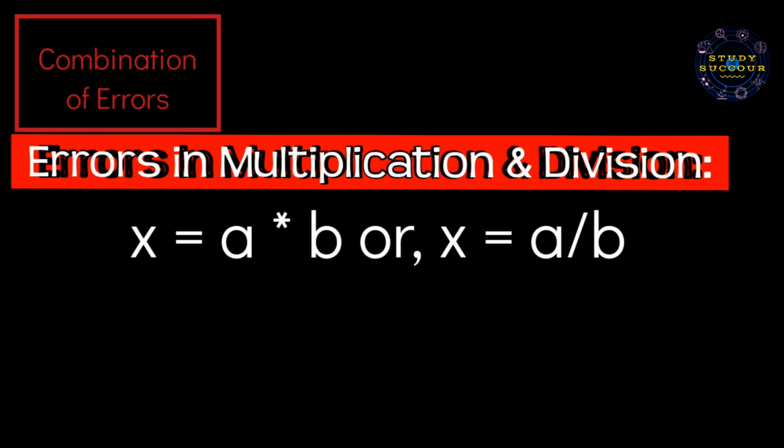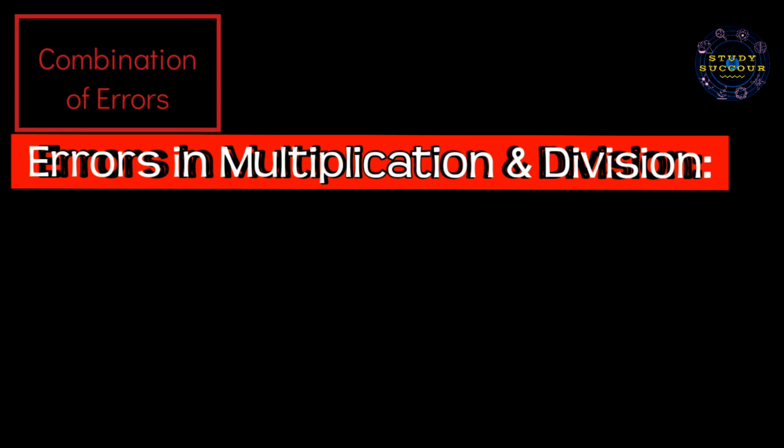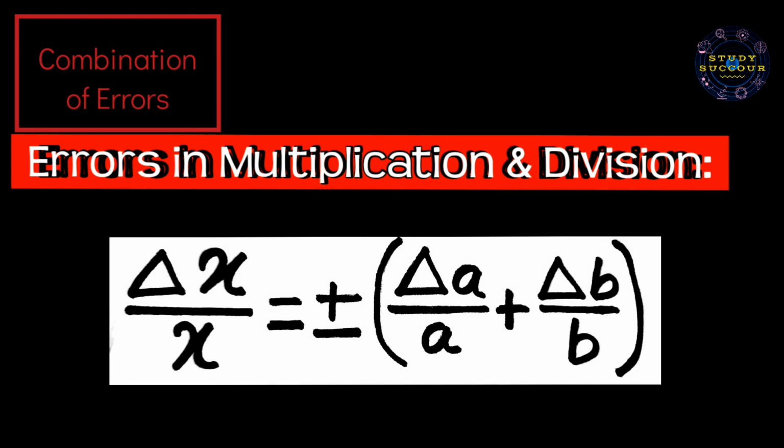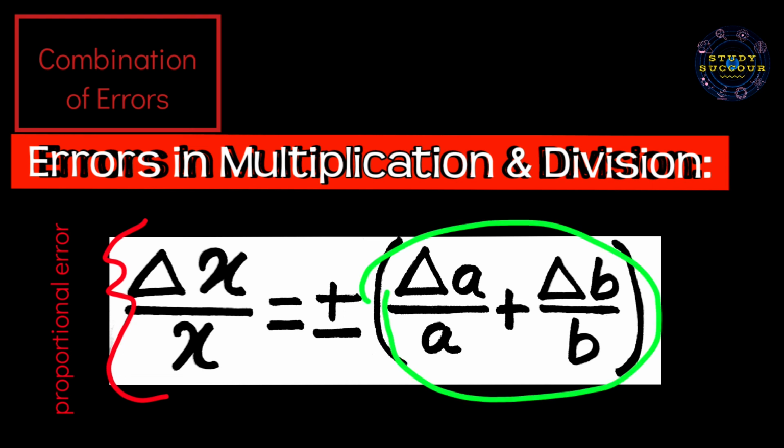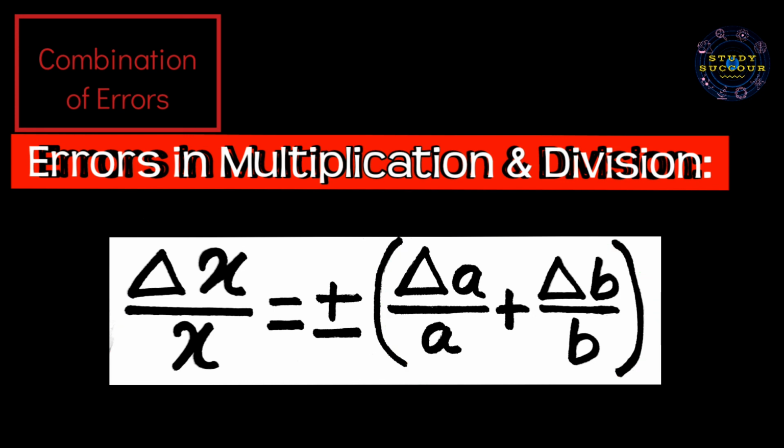By error I mean proportional error, which is del x by x equals plus minus in bracket del a by a plus del b by b, where del x by x is the proportional error in the final result and del a by a and del b by b are the proportional errors in the quantities to be multiplied or to be divided. And these quantities are a and b.